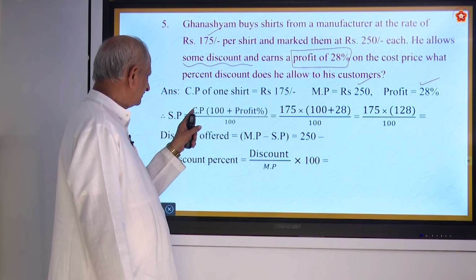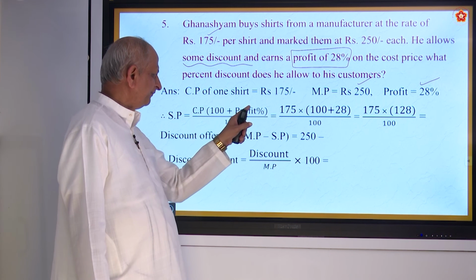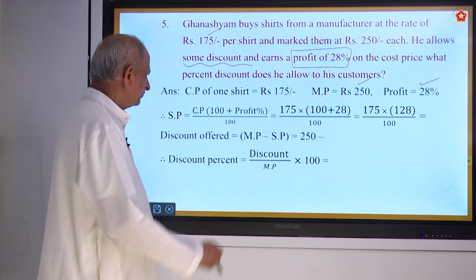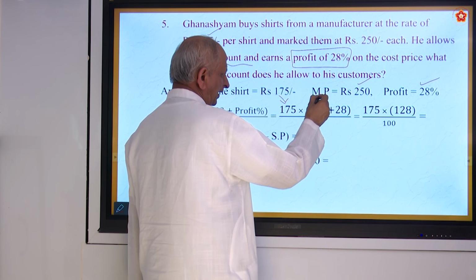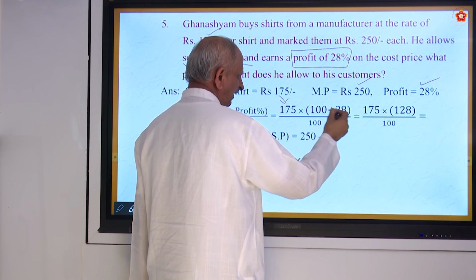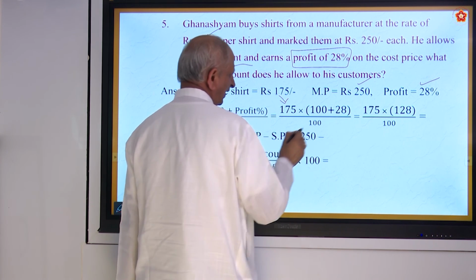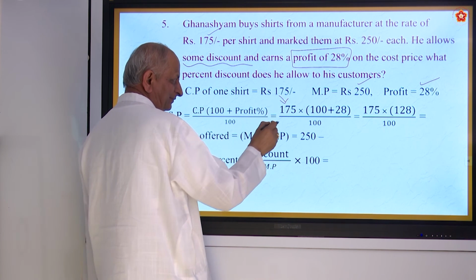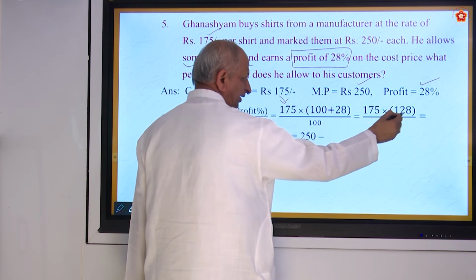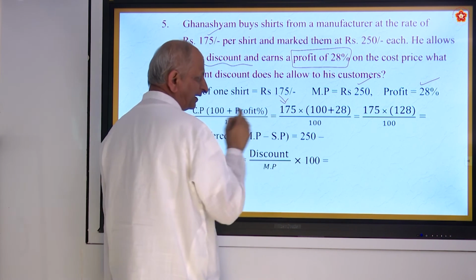So the formula is CP into 100 plus profit by 100. So CP is 175, into 100 plus 28 by 100. Don't cancel here, you simplify and then cancel. 175 into 128 by 100.